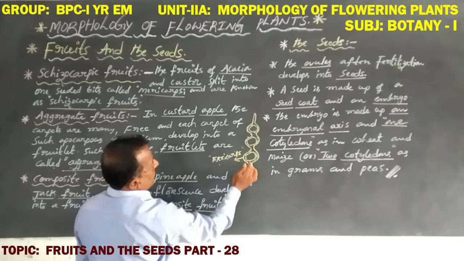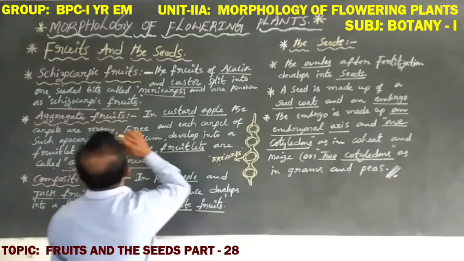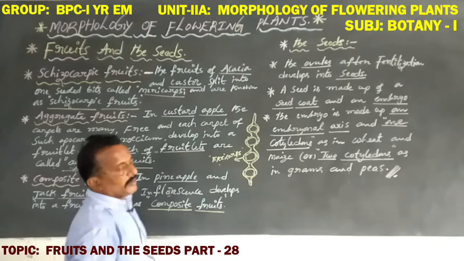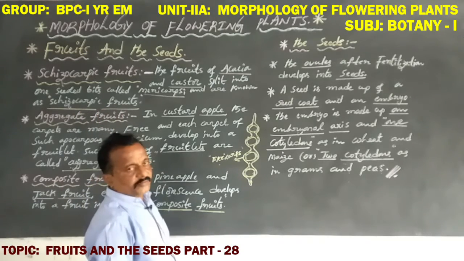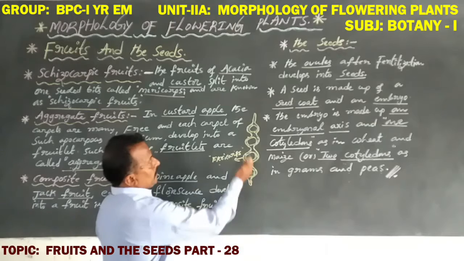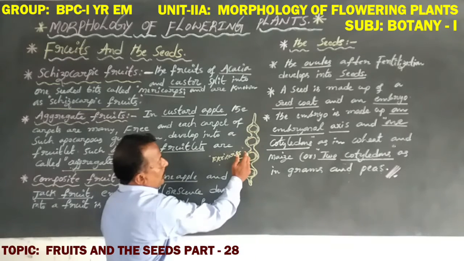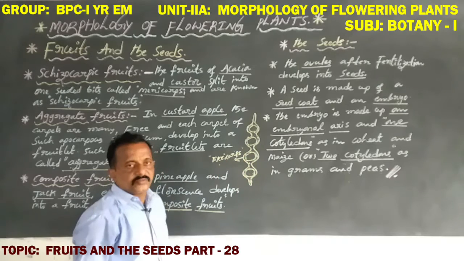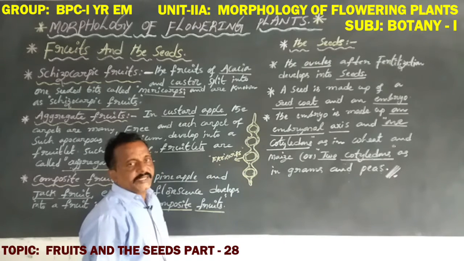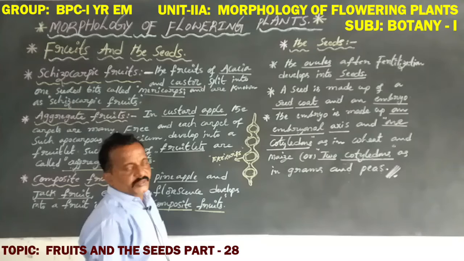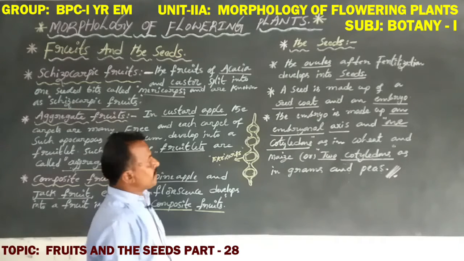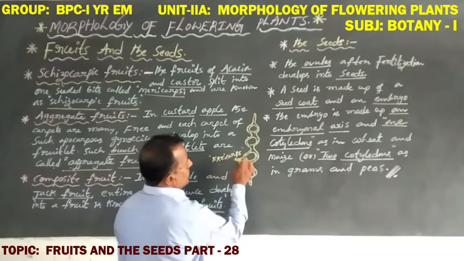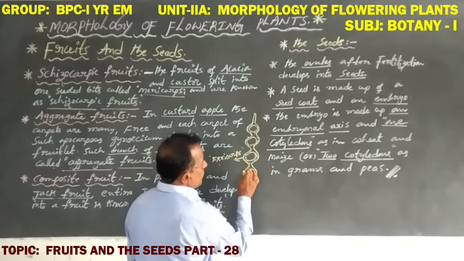These bits are called mericarps and are known as schizocarpic fruits. In acacia, how many one-seeded bits are there? There are 4 one-seeded bits. These 4 one-seeded bits are called mericarps, and between the one-seeded bits there are